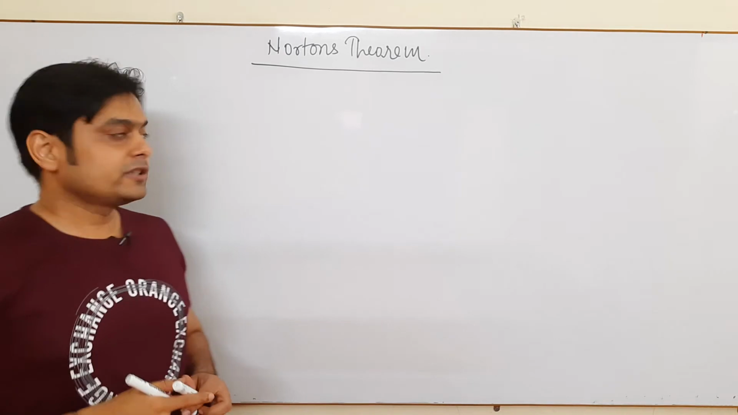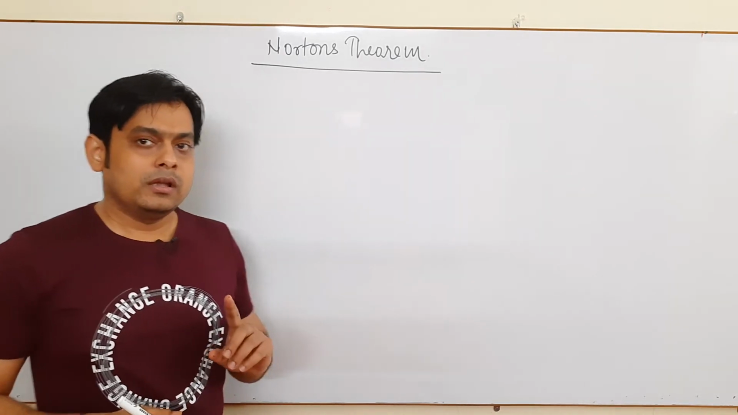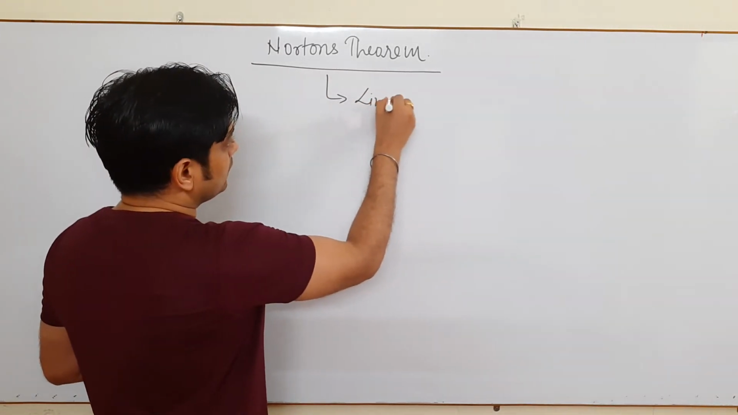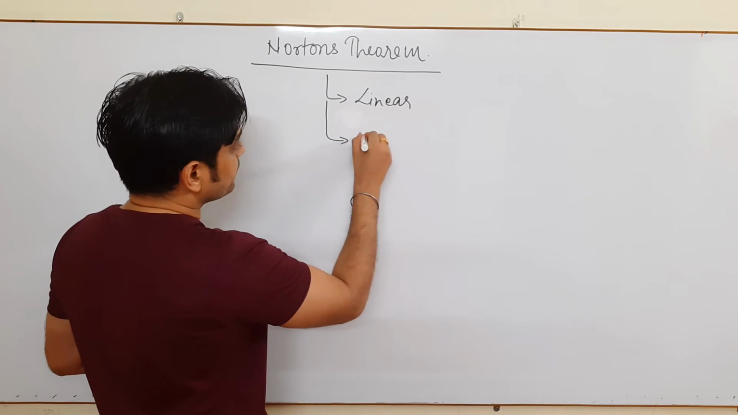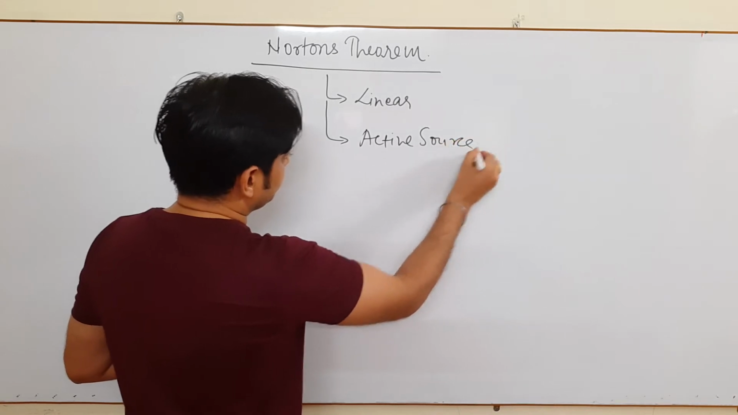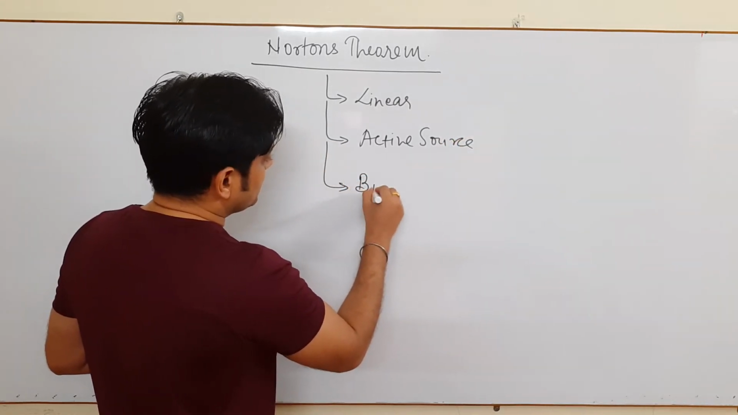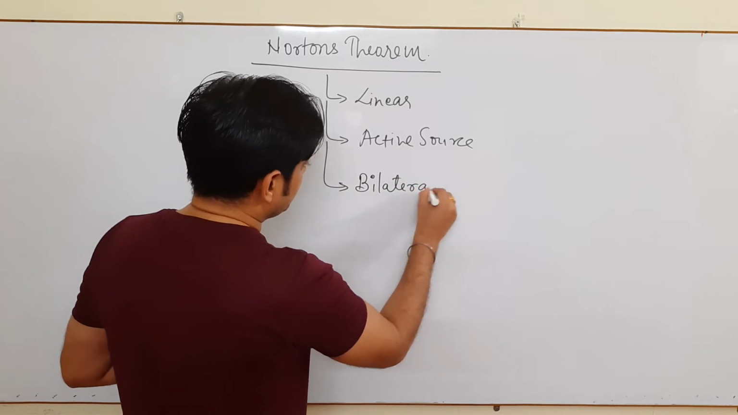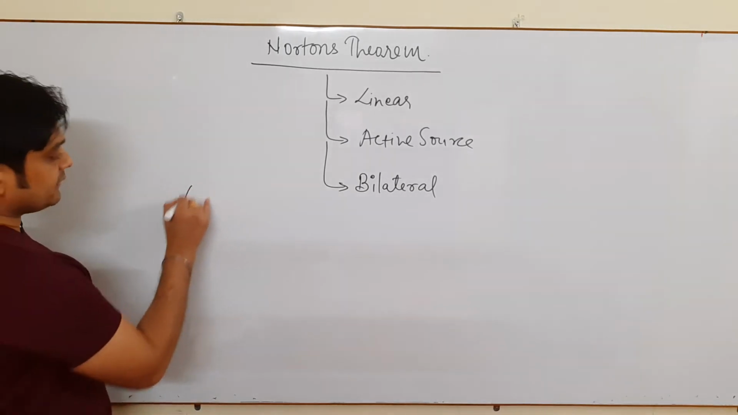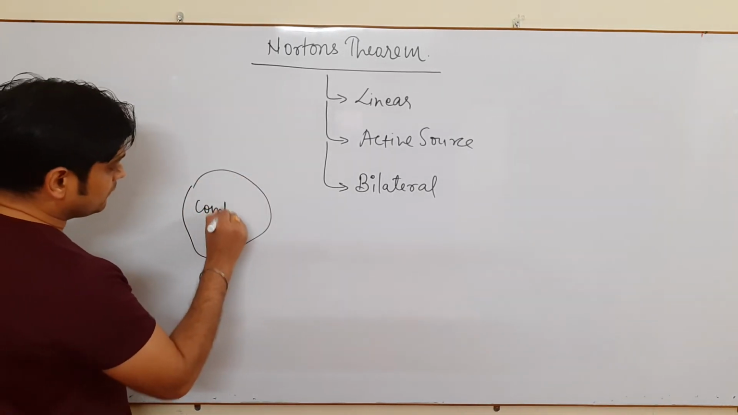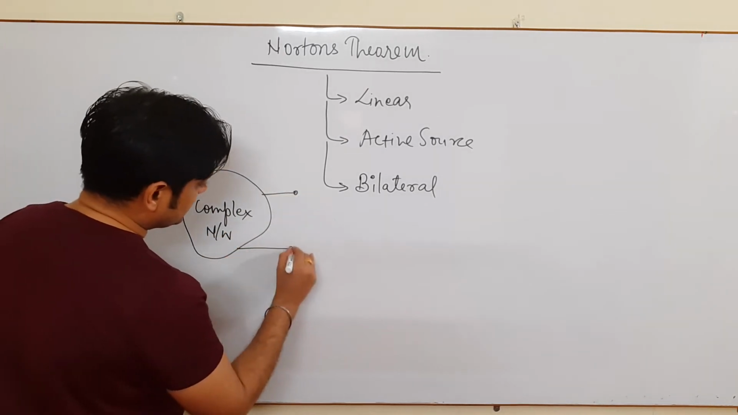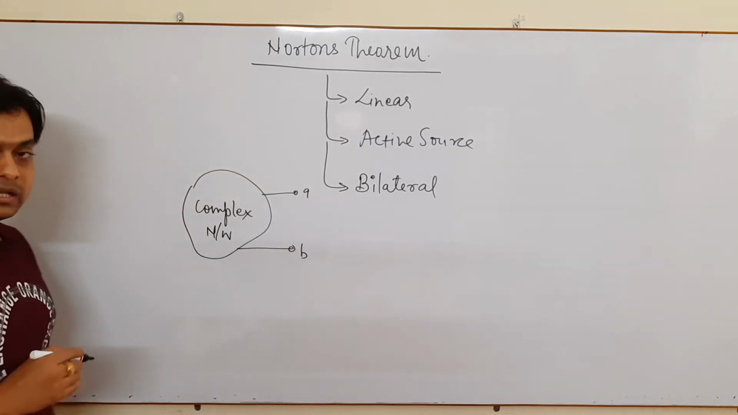Now we'll talk about Norton's theorem. In Thevenin's theorem, the important conditions which I have already mentioned are linear elements, then active source, and then bilateral. The same is applicable in Norton's theorem also. Okay, so any complex network, again we come to a network that is known as complex in nature, say this network having terminal AB.